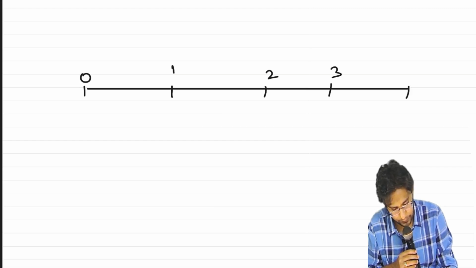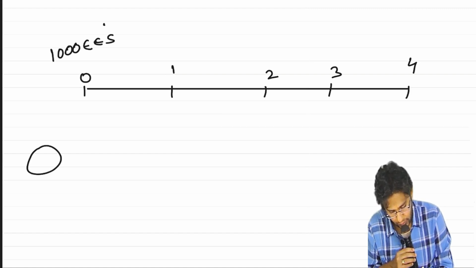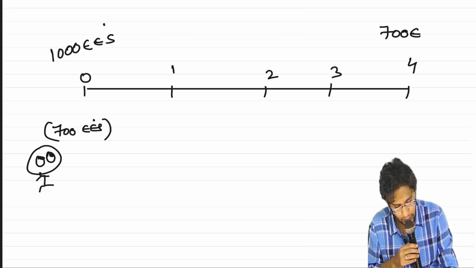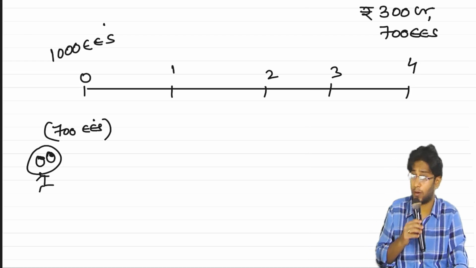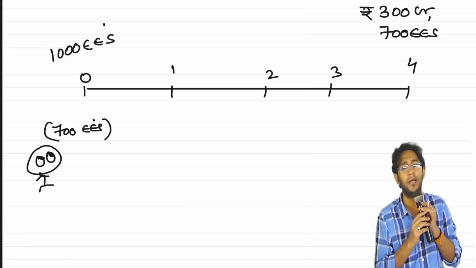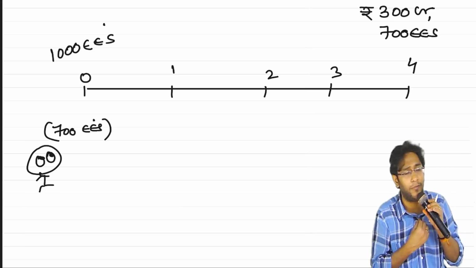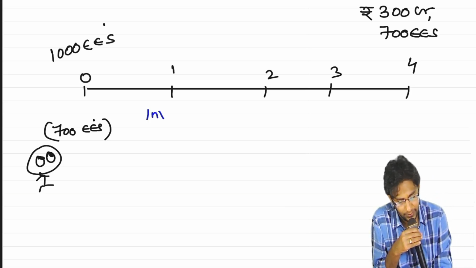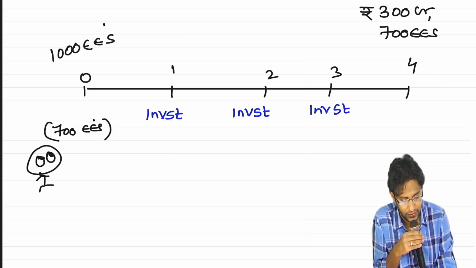Same example only. 1000 employees are there. The employer makes an estimate that only 700 employees will stay, and for 700 employees estimated that overall I have to pay an amount of 300 at the end of the 4th year. This is the employer's estimate. Suddenly, where will the money come from at the end of the 4th year? I know that I have to pay 300 crores, but where will it come from suddenly? It won't come. So what is this fellow doing? Every year he is making some investment, like a sinking fund investment.